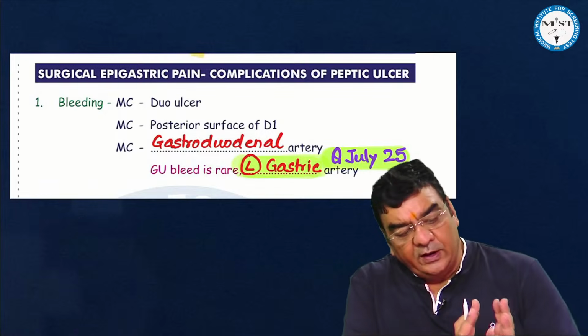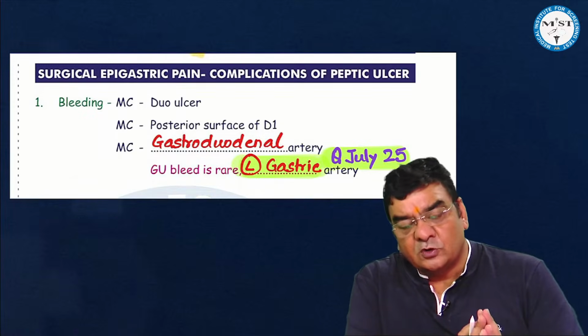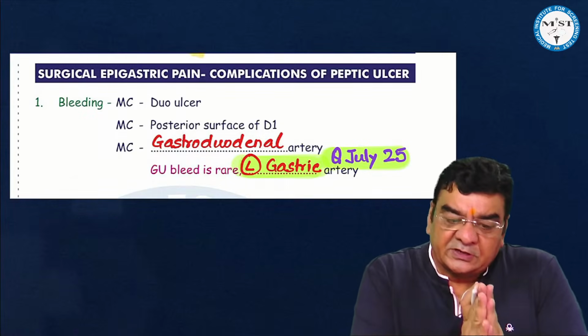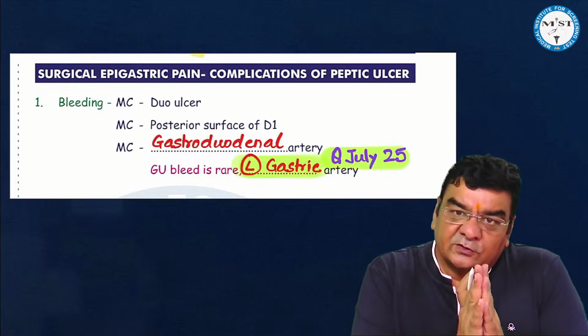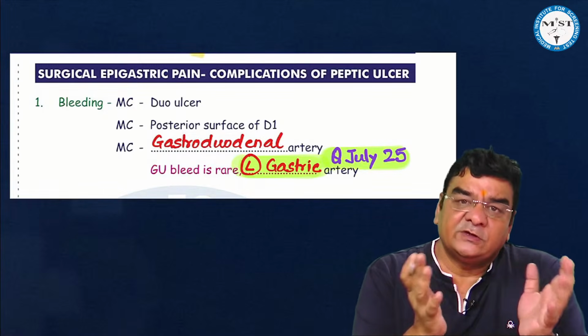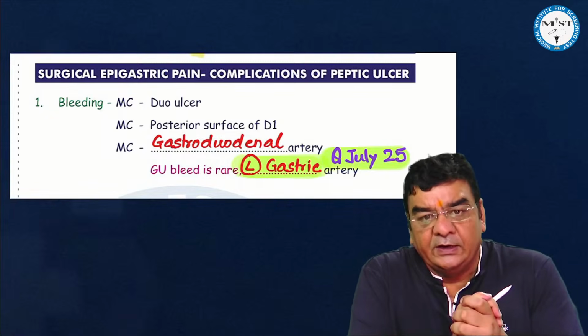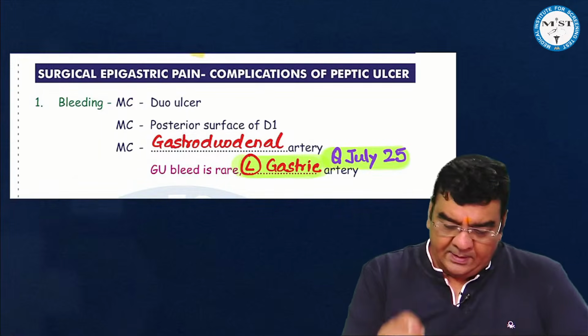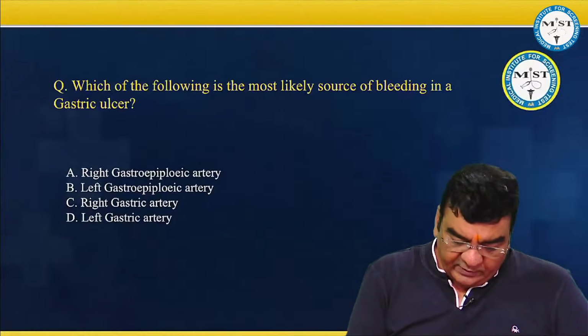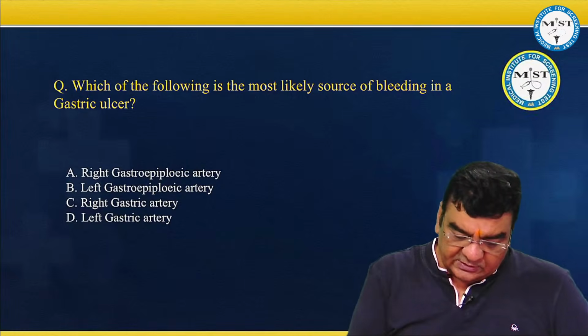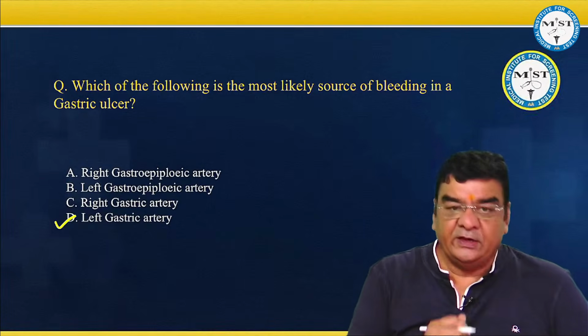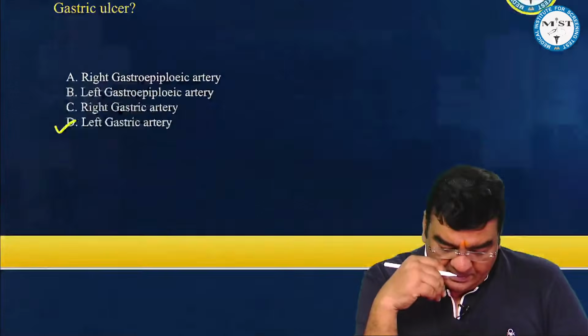However, peptic ulcer bleeding is most commonly seen from duodenal ulcers, especially if they are located on the posterior surface of the first part of the duodenum, and the most common vessel to bleed in duodenal ulcer is the gastroduodenal artery, right? So if he's specifically asking about the gastric ulcer, then the best answer would be the left gastric artery, right?